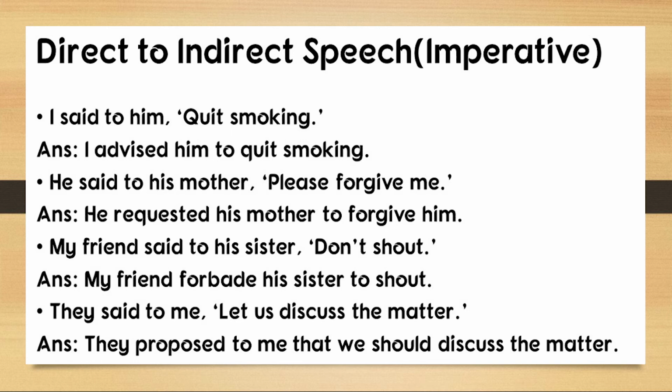Third one, my friend said to his sister, do not shout or don't shout. Now this is an order that someone must not do something. So here we can either write, my friend forbade his sister to shout, or we can write, my friend ordered his sister not to shout. So you can use either forbade or ordered depending on your comfort level.